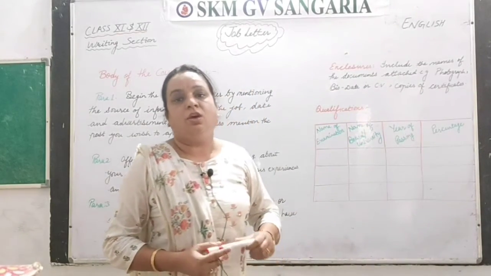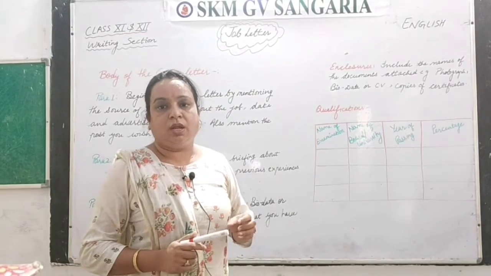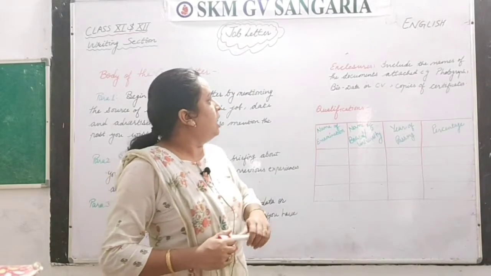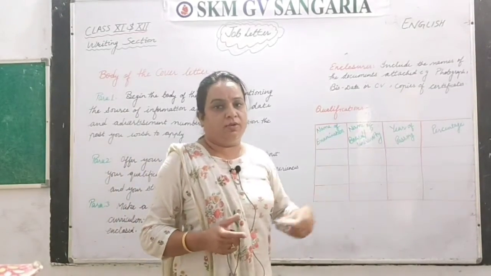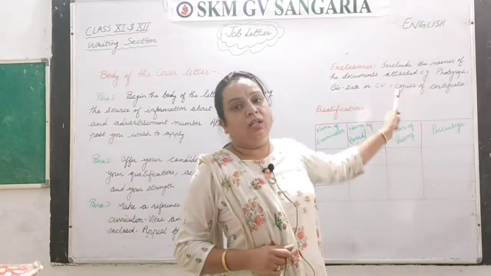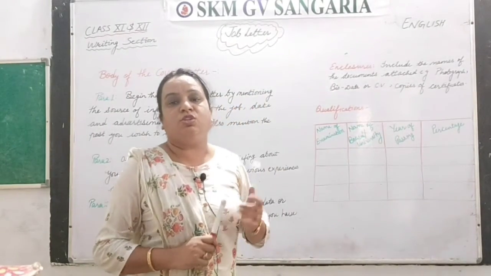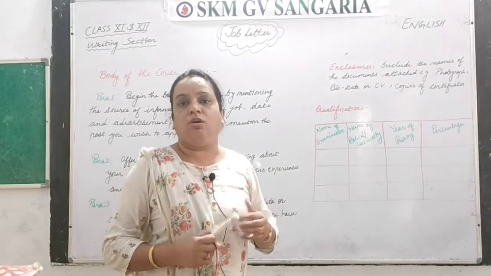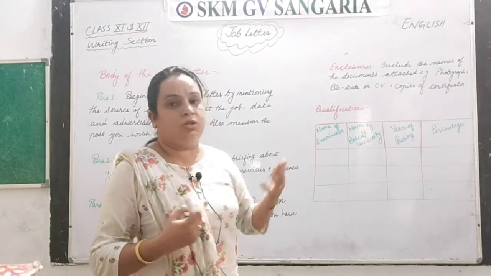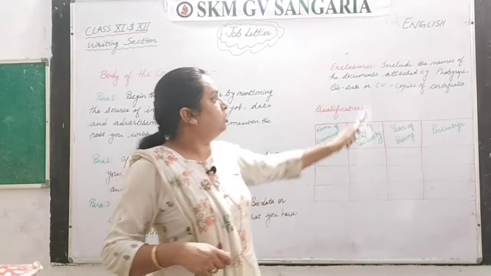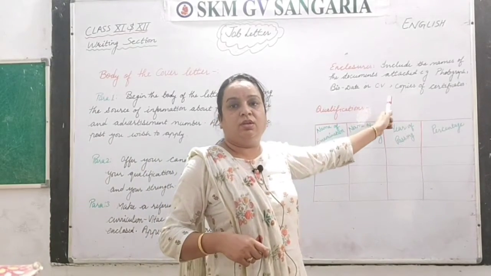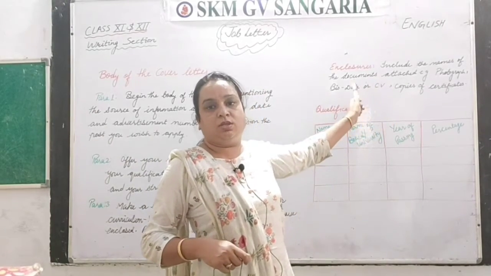For example, photographs, your passport size photographs, and then biodata or CV, whatever you are attaching, and the copies of the certificates, attested or not, or the originals or the testimonials, whatever it is. You have to give the detail of all those documents here.